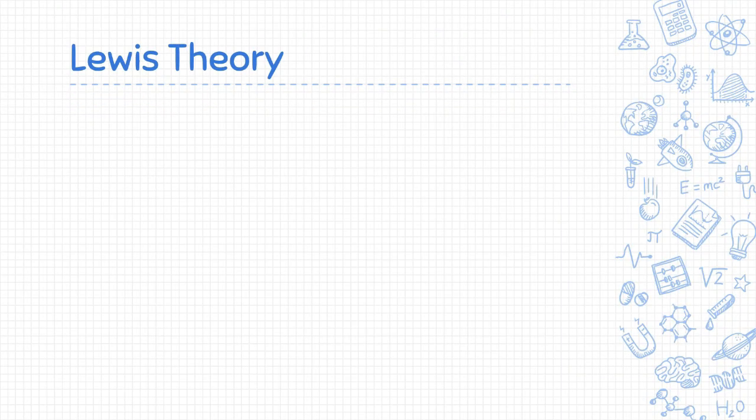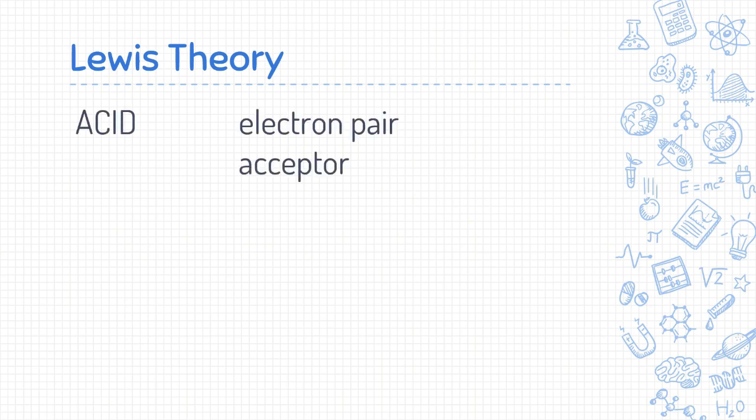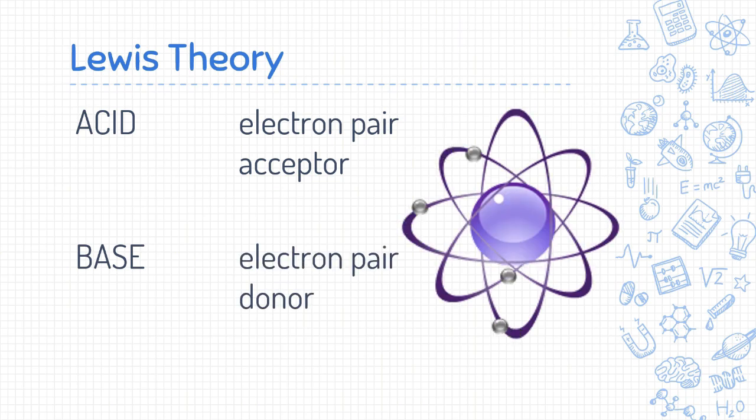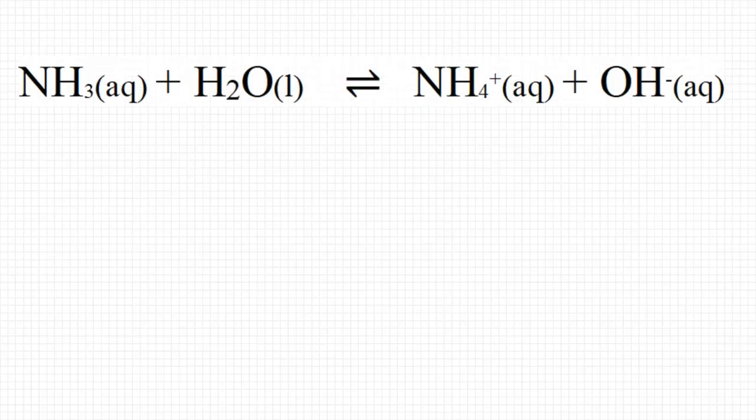The last and probably the most comprehensive definition is the Lewis theory by Professor J. N. Lewis. He states that an acid is any species that can accept a shared electron pair, while a base is any species that can donate or share one or more lone pairs of electrons. In a neutralization reaction, according to the Bronsted-Lowry definition, acids react with bases by giving one of its hydrogen ions to the base, resulting in one acid-conjugate base pair and one base-conjugate acid pair.